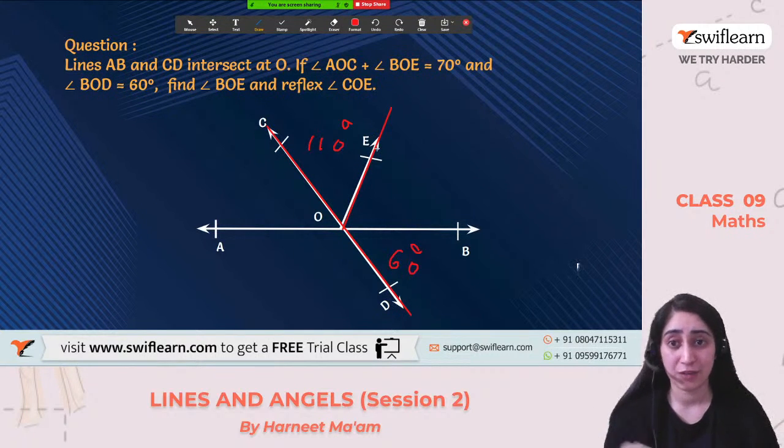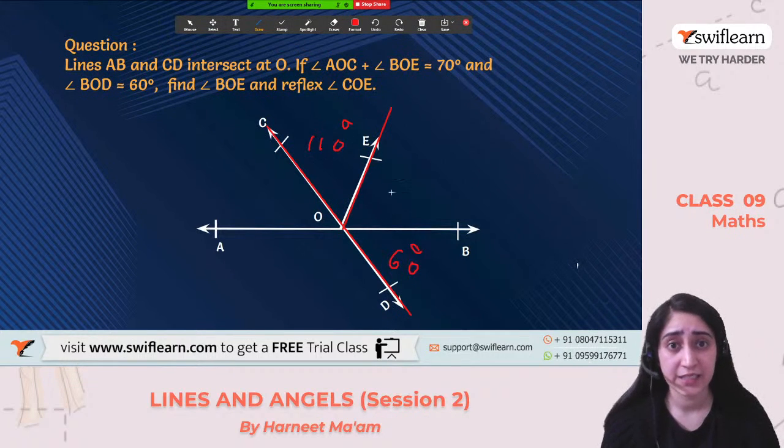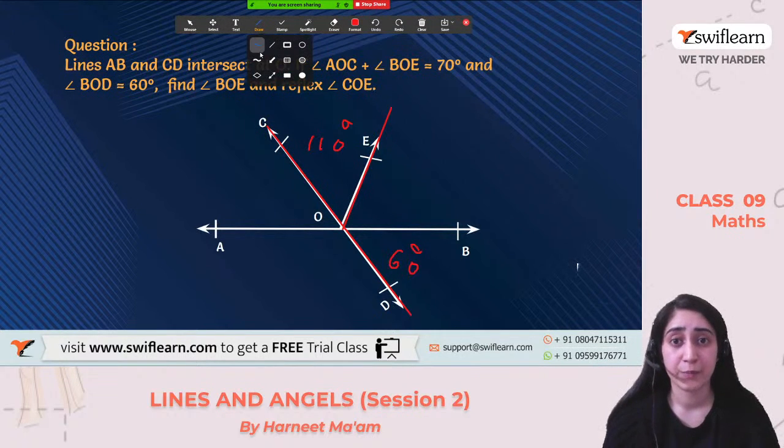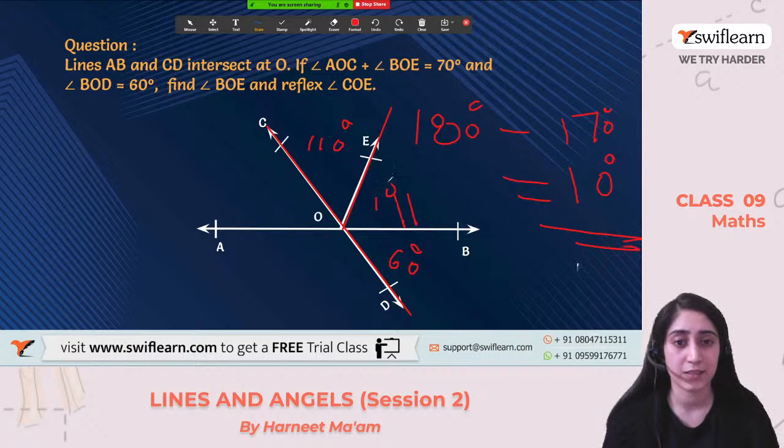Putting their values back, that we have done at the first one, replacing it, that means these three sums will be equal to how much? 180 degrees. Now we know the sum is equal to 180 degrees. 180 degrees minus 110 degrees minus 60 degrees. Right? So 180 degrees minus 170 degrees, their sum becomes 170, right? So on subtracting 170 degrees, we get the value as 10 degrees. Perfect. So we have calculated this value which was needed in the question, that this is 10 degrees. Clear? We have calculated this angle.